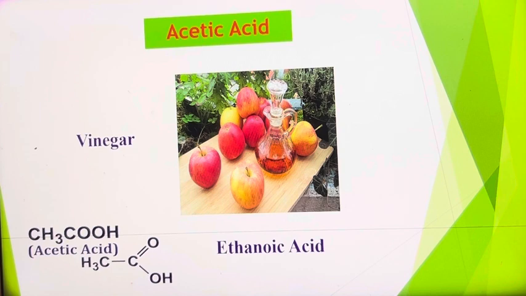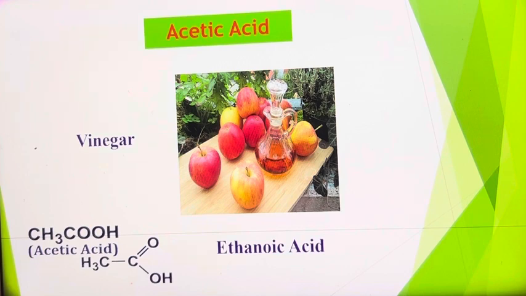If the vinegar is obtained from the fermentation of apple juice, that is called cider vinegar, apple cider vinegar. In that, the main constituent is acetic acid. Its formula is CH3COOH. The structure is like this. This is called the carboxylic acid group. This is CH3. It is called ethanoic acid.